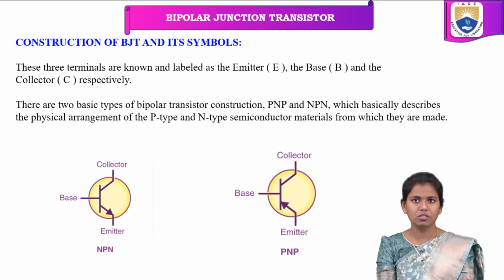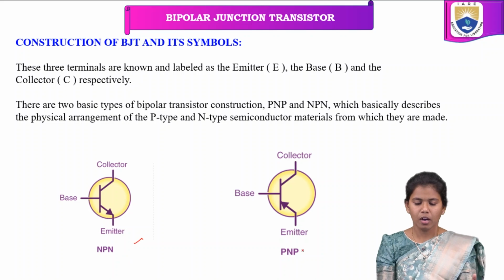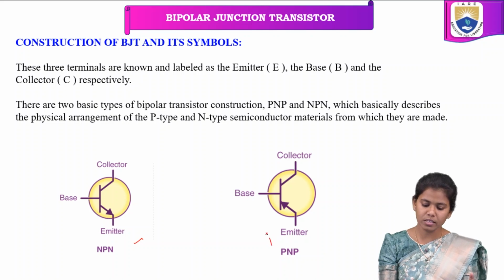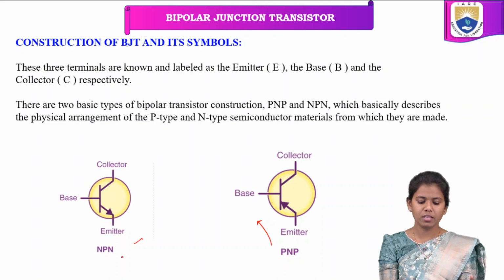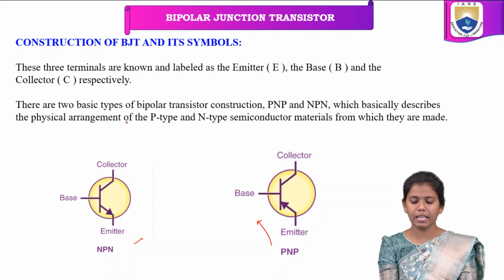So now comes the construction of BJT and its symbols. In the previous slide we discussed the symbols of PNP and NPN transistor. Here also we can see the emitter, base and collector junctions of both PNP and NPN transistor. The important thing you have to remember is that for the PNP transistor, the arrow mark of the emitter is going towards the base. Okay, and these three terminals are labeled as emitter E, base B and collector C.